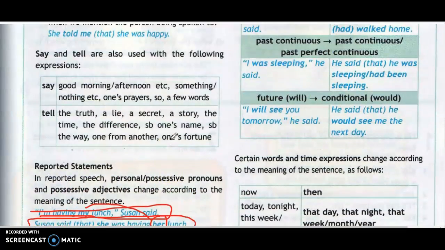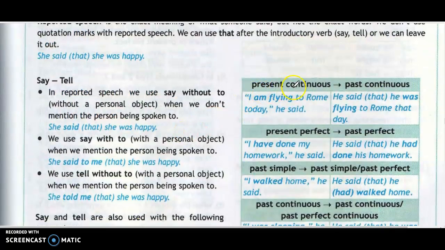In the same way, present continuous, "I'm flying," becomes "he was flying." And today will be changed to that day. Present perfect will change to past perfect, had done. And possessive adjective, my homework, will change to his homework because we started with he.